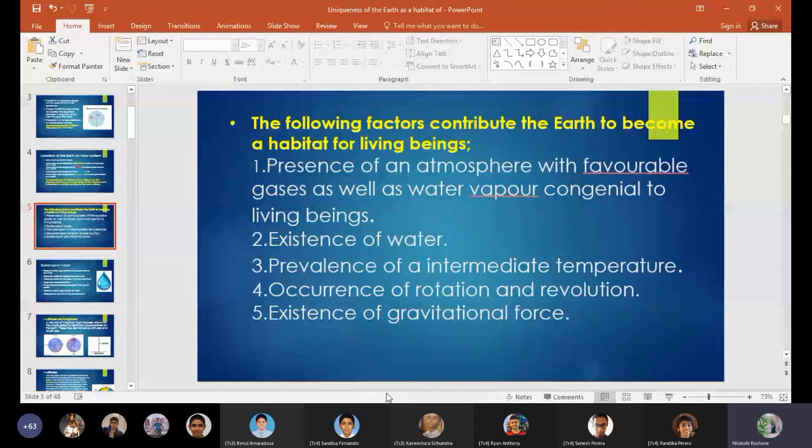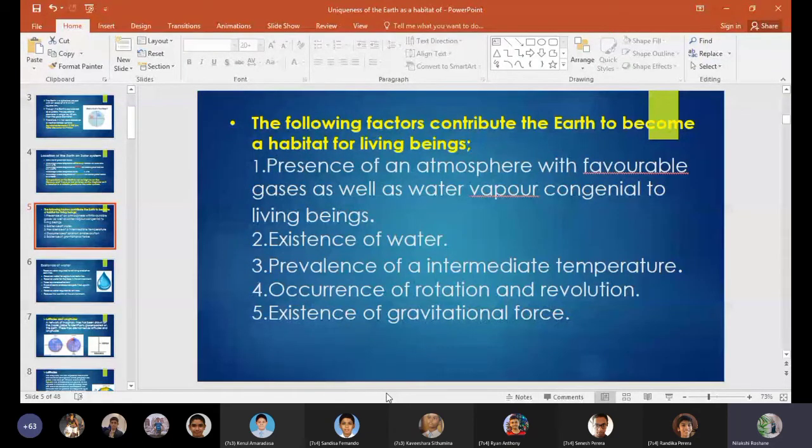Why? Because the gravitational force of the earth is stronger than the moon's. Yes, okay. Also, this gravitational force is important to form ocean tides, and we are going to discuss these things later in geography.